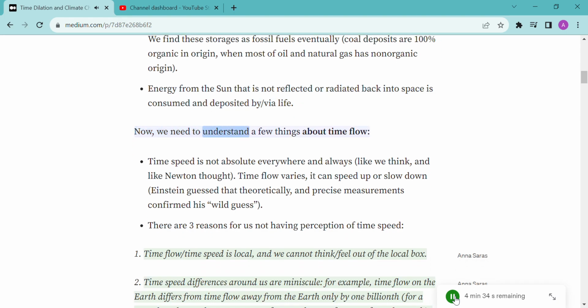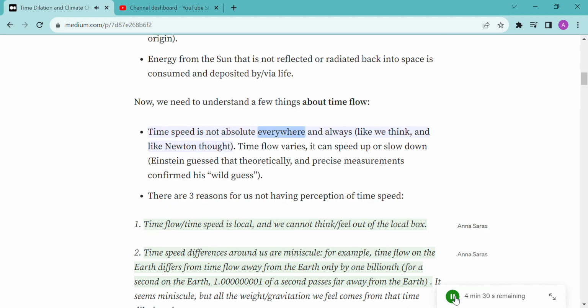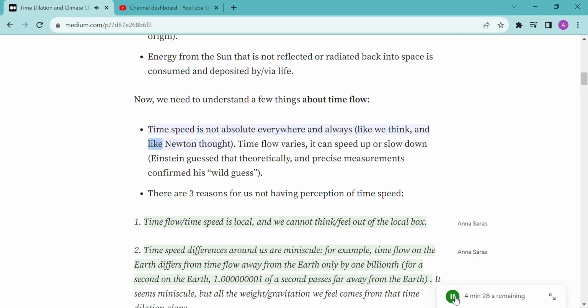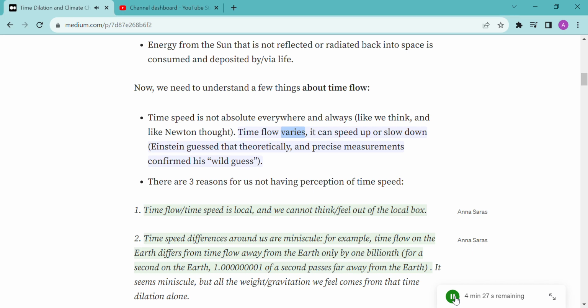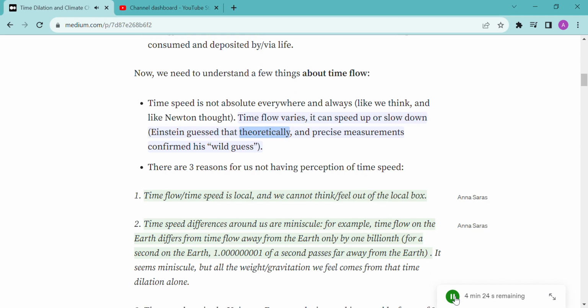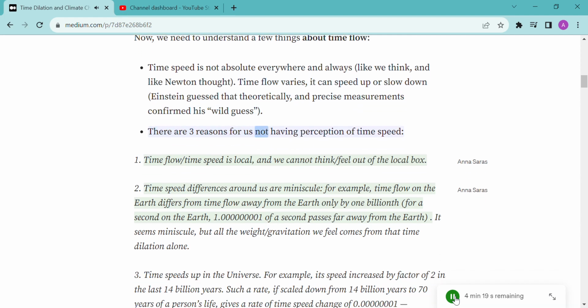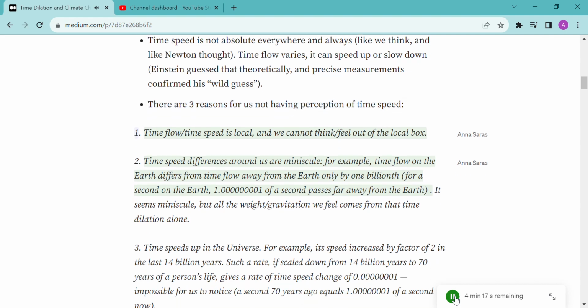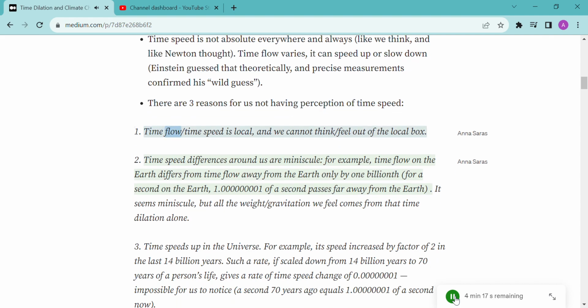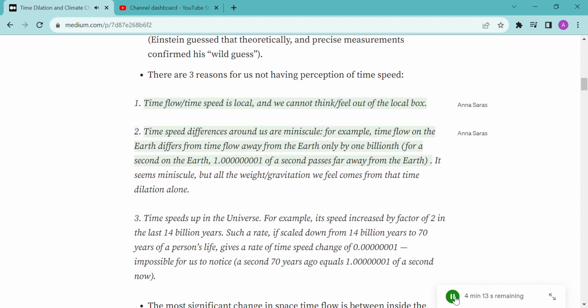Now, we need to understand a few things about time flow. Time speed is not absolute everywhere and always, like we think, and like Newton thought. Time flow varies. It can speed up or slow down. Einstein guessed that theoretically, and precise measurements confirmed his wild guess. There are three reasons for us not having perception of time speed. 1. Time flow/time speed is local, and we cannot think/feel out of the local box. 2. Time speed differences around us are minuscule.